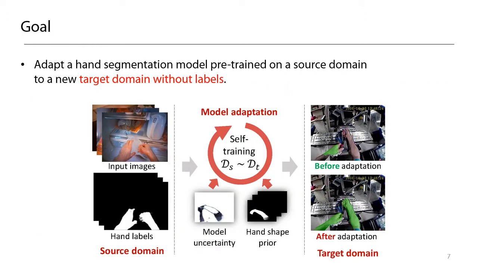So the goal of this work is to generalize hand segmentation across different environments. It can be viewed as a domain adaptation problem. That is to say, we would like to adapt a hand segmentation model pre-trained on a source domain to new target domains without using new hand segmentation labels, which are expensive to prepare.